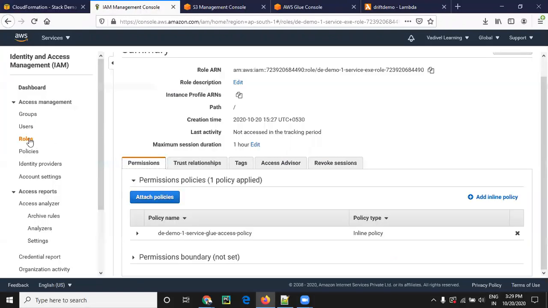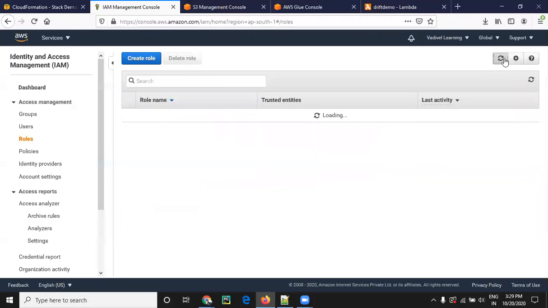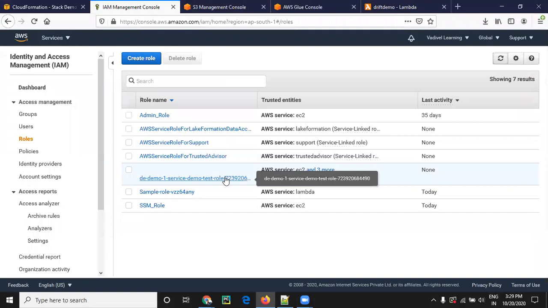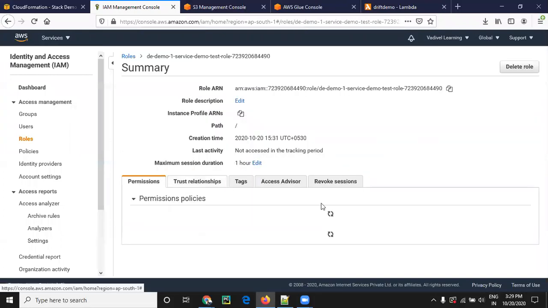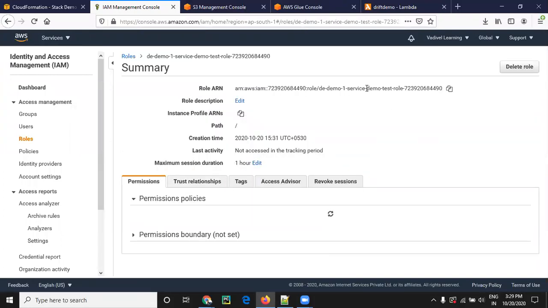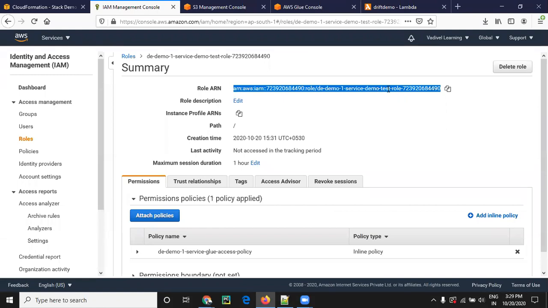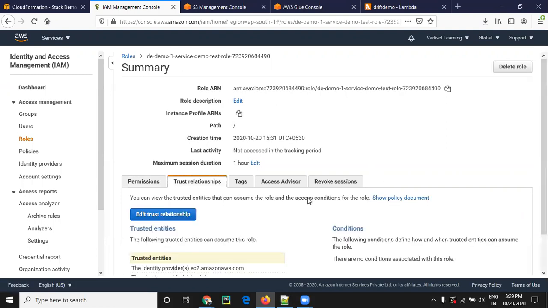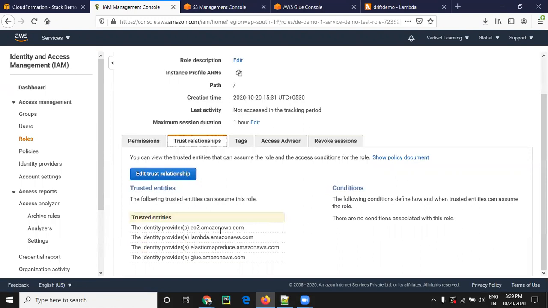Now we are going to check. If you check the same role, the name is updated as demo test. Earlier it was exe role, now it is demo test role. Also, we added the trust relationship as EC2. These things are new.